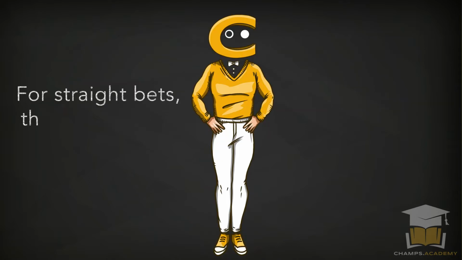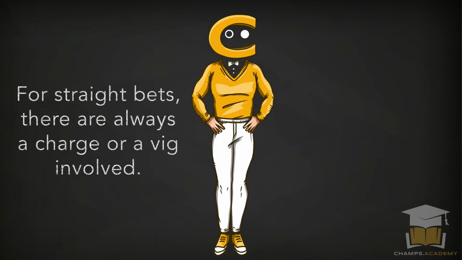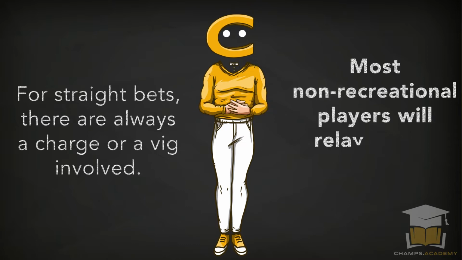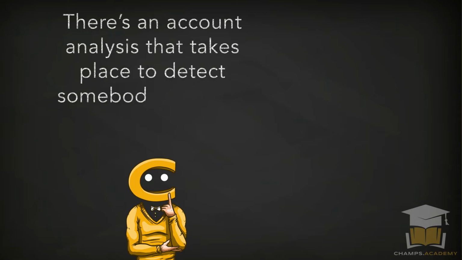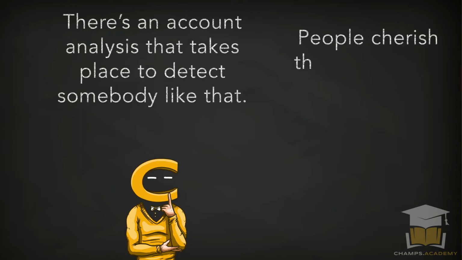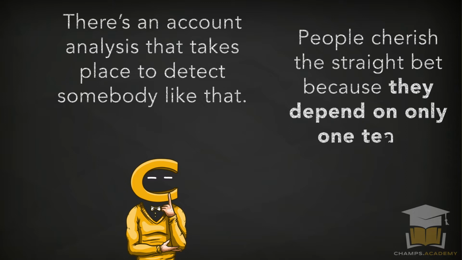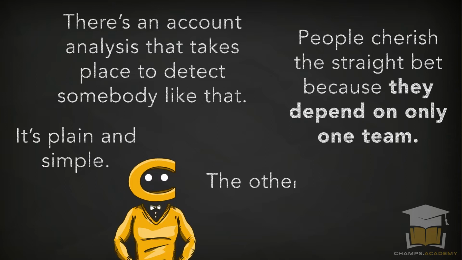For straight bets, there's always a charge or a vig involved. Most non-recreational players will rely on the straight bet to make a living. There's an account analysis that takes place to detect someone like that. People cherish the straight bet because they can depend on only one team. It's plain and simple.